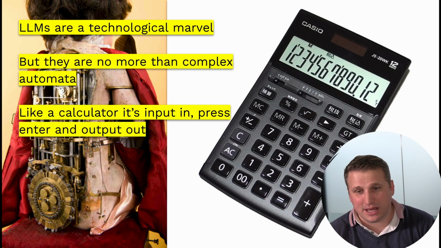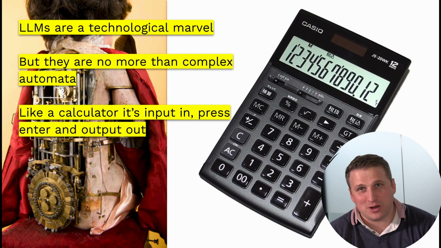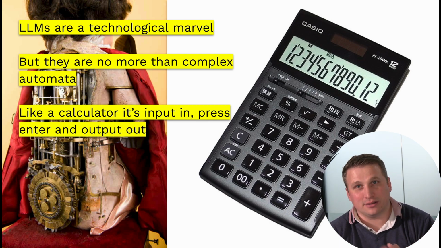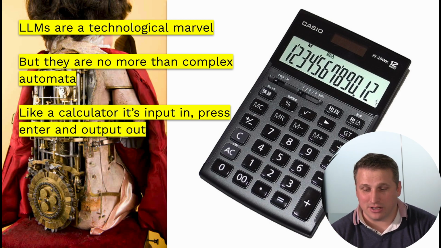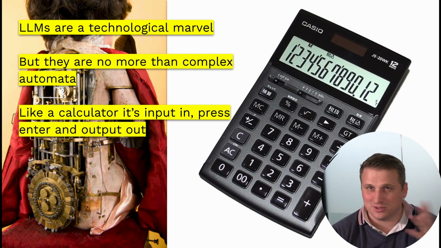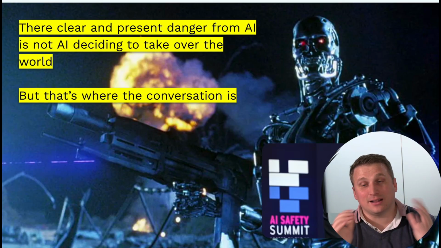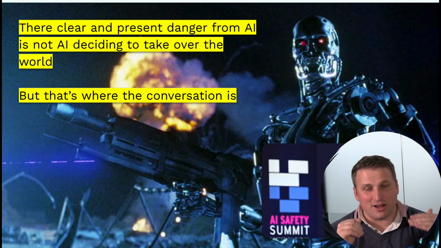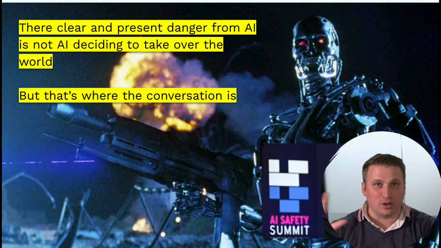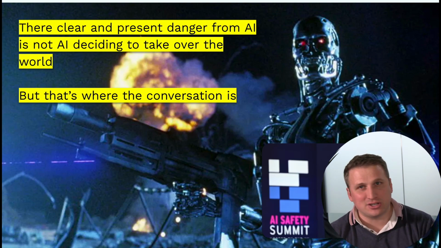Like it's a series of multiplications, and people are asking the same questions that we were asking back then. It's like a calculator. It's input in, press enter, get output out. So it's not likely to wake up until we do more steps. The clear and present danger from AI is not AI deciding to take over the world, but that is where the conversation is. I mean, we had the whole AI Safety Summit, which is imagining a lot of those risks.